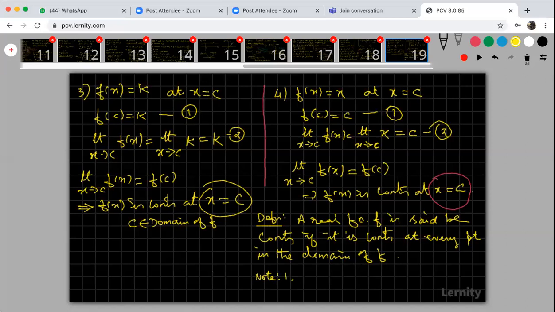Now, I have told that this constant function is continuous at every point of the domain. Similarly, this is called the identity function. Your identity function is continuous.